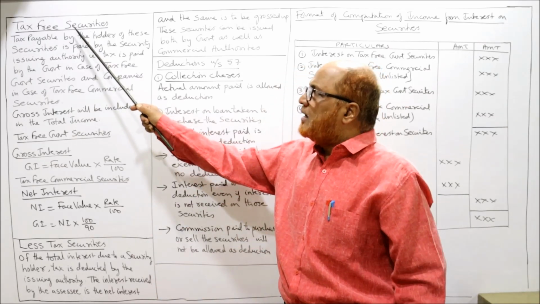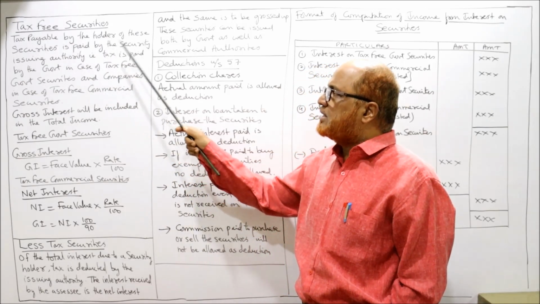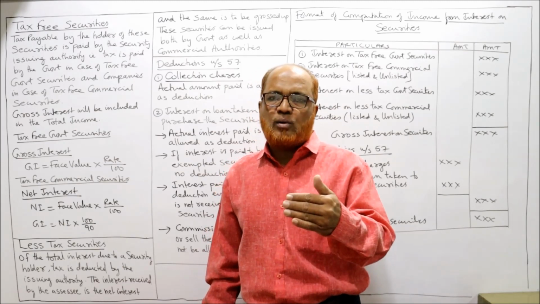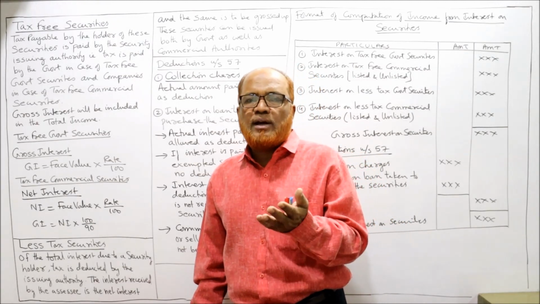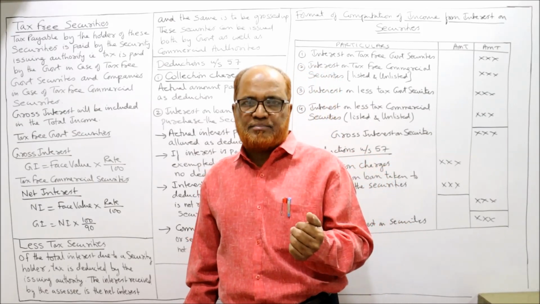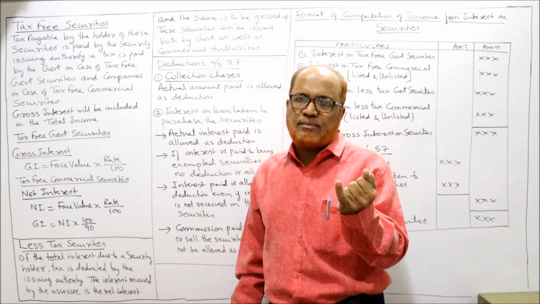So here you can see tax-free security: the tax payable by the holder of this security is paid by the security issuing authority. Now issuing authority means who will issue the security. In the previous video I have explained that securities can be issued by the government.